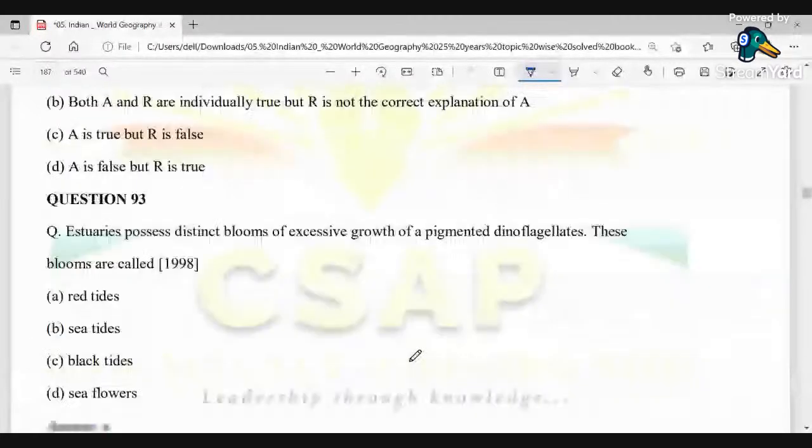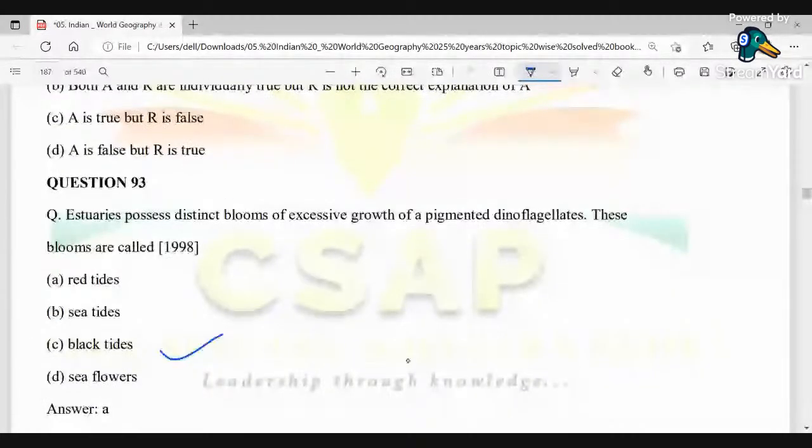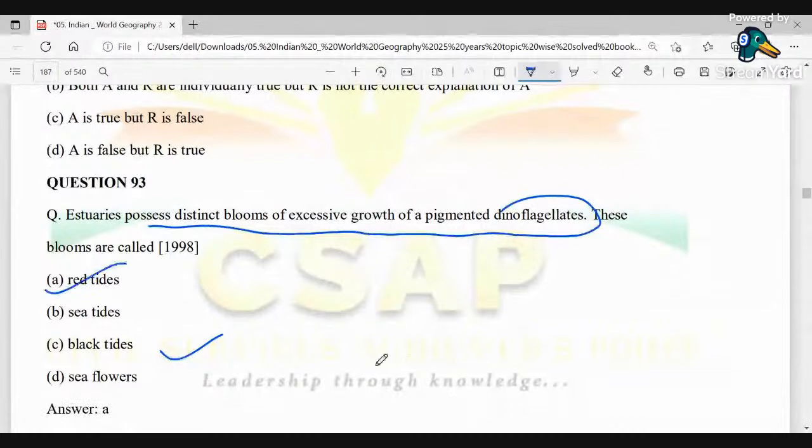Okay, so here the question is, the answer is given. Estuaries possess distinct blooms of excessive growth of pigmented dinoflagellates. These blooms are called what? They are called red tides.